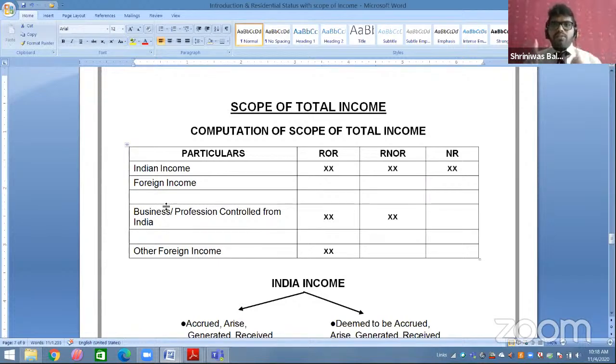Again, I am repeating to all of you students. Indian income: ROR, RNOR, NR. Foreign income category 1, business or profession controlled from India: ROR, RNOR. Other foreign income: only and only ROR. Okay.